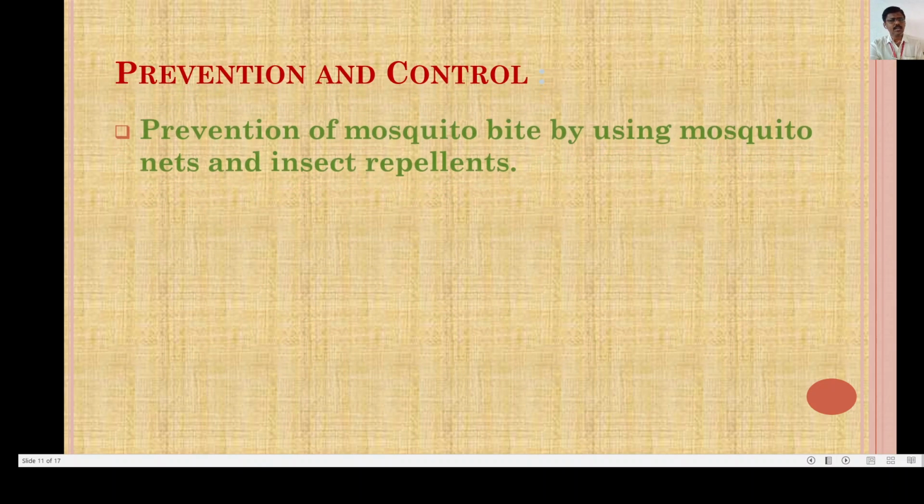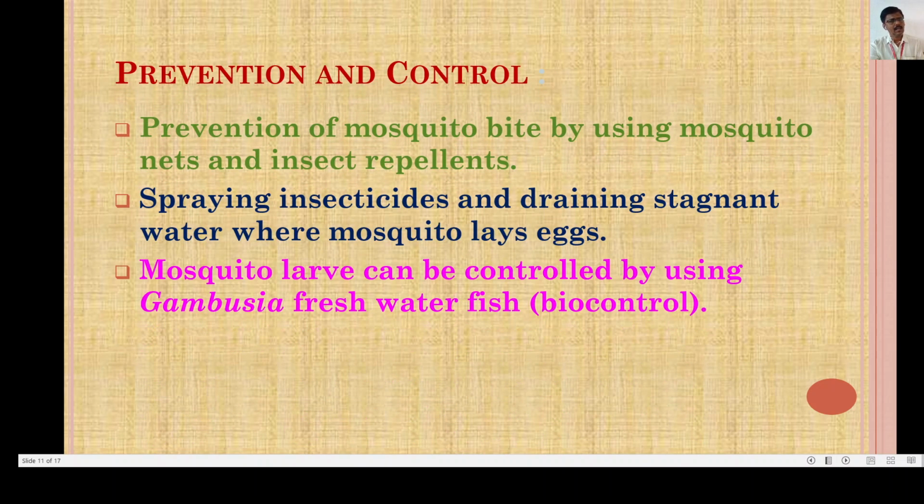The prevention and control of malaria. How malaria can be prevented and controlled. The prevention of mosquito bites by using mosquito nets and insect repellents. Mosquito nets are often used throughout the world for the prevention of mosquito bites, so that the mosquito cannot enter where the healthy person is sleeping. So mosquito nets are used.